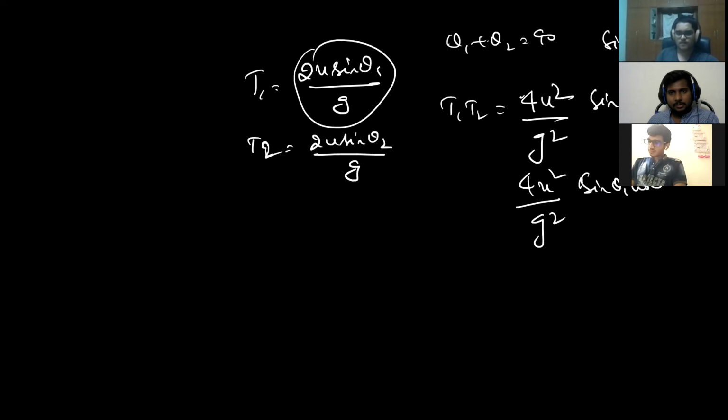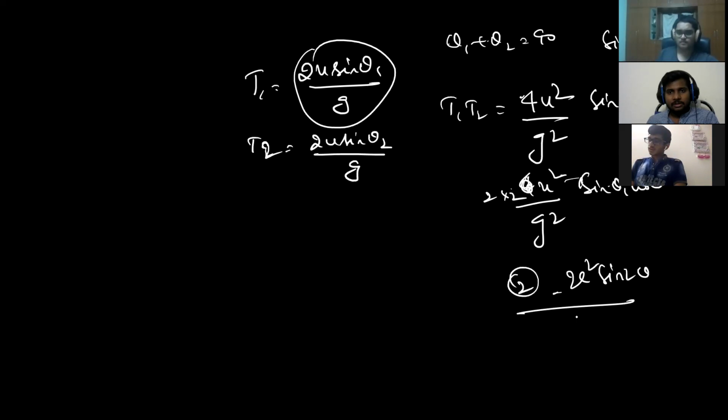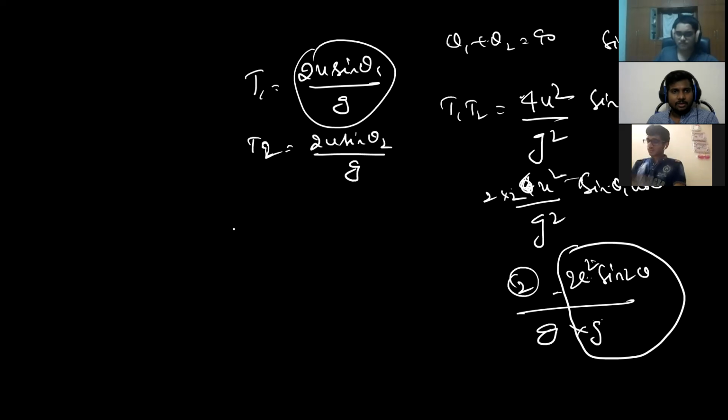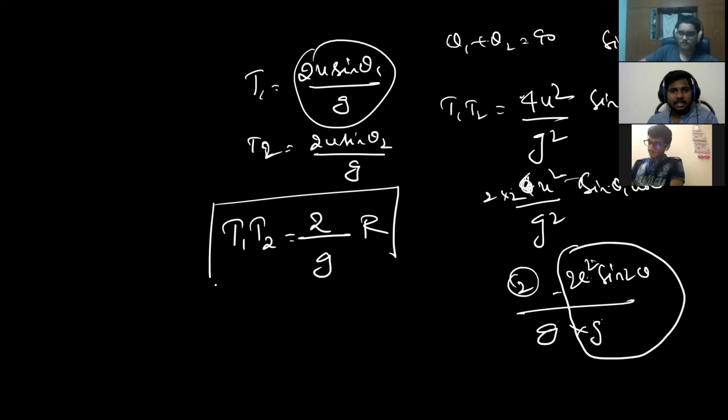Carefully observe. 2 into 2 means 2u square sine theta cos theta, which is nothing but u square sine 2 theta, into 2 by g into g. Very keenly observe: u square sine 2 theta by g is what? Range, right? So T1, T2 is equal to 2 by g of R, quite a 5-star conclusion.